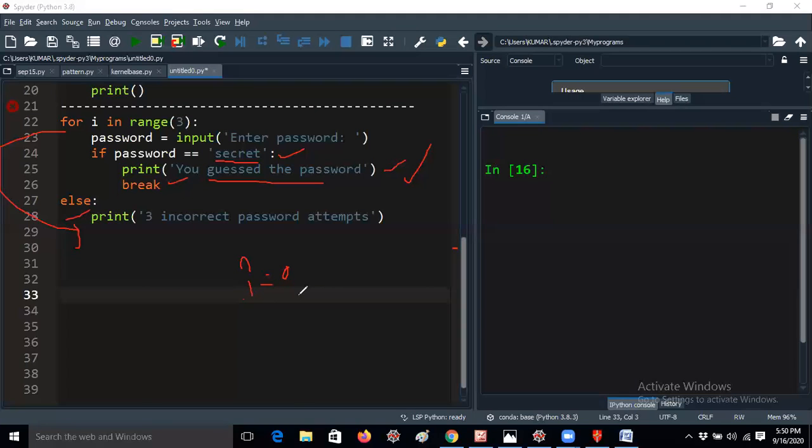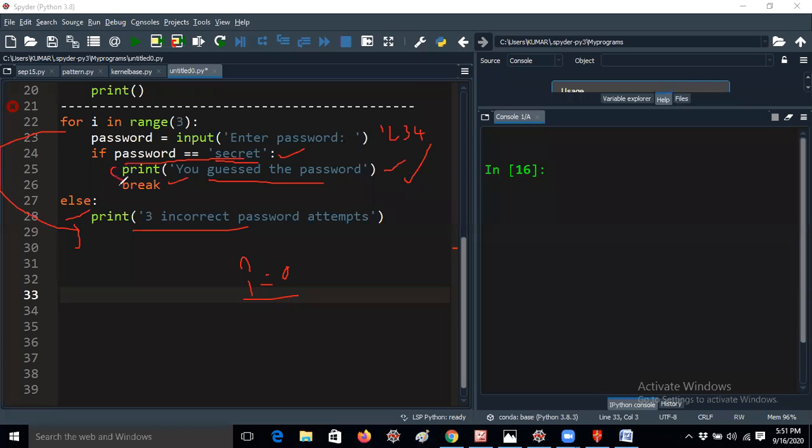In the zeroth iteration, if I give secret equal to secret, meaning you guess the password, the break statement will be encountered. Now let me not enter the password. I'm giving 1 2 3 4 5, entering the wrong password. So 1 2 3 4 is not equal to secret.